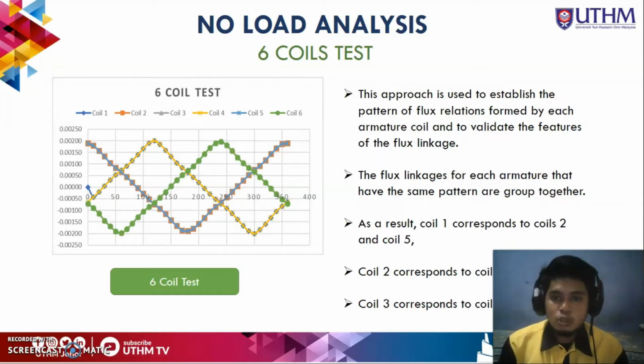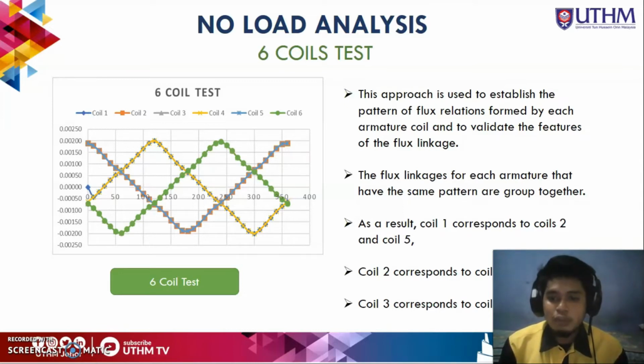This approach is used to establish the pattern of flux linkage formed by each armature coil and to validate the feature of the flux linkage. The flux linkages for each armature that have the same pattern are grouped together. It means that if the flux linkages have the same pattern, they are grouped together.